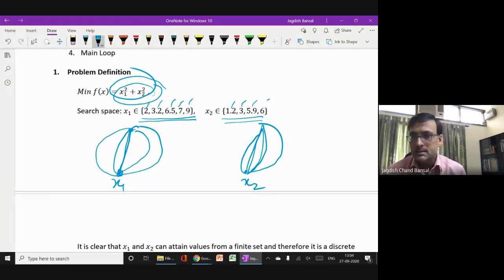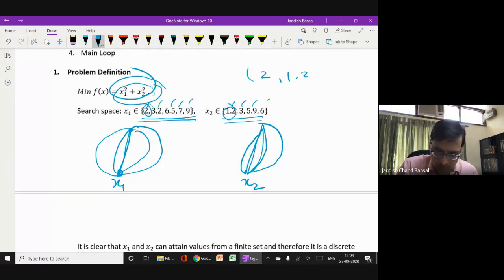Now this is our target. You know that the minimum value is this and this. So (2, 1.2) is the optimal solution of this problem. But let me find it using the ant colony optimization algorithm.